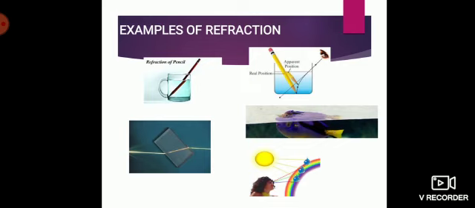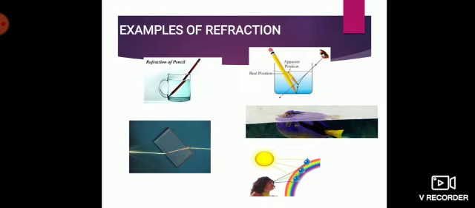It's the next chapter immediately after this. So there you're studying about various natural phenomena which occur due to phenomena like reflection, refraction, dispersion, and things like that. In that you study in detail about this rainbow formation. But for the time being, understand this rainbow formation is due to a phenomenon called refraction.